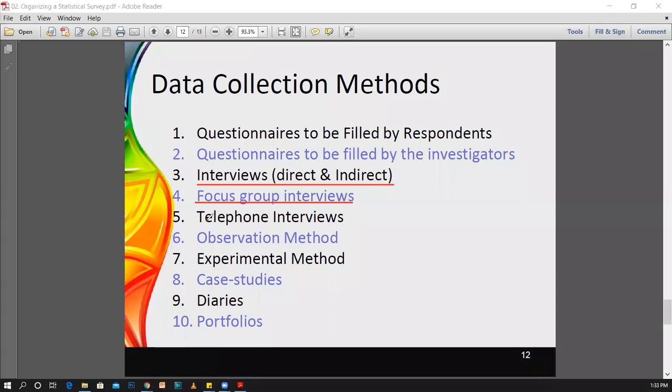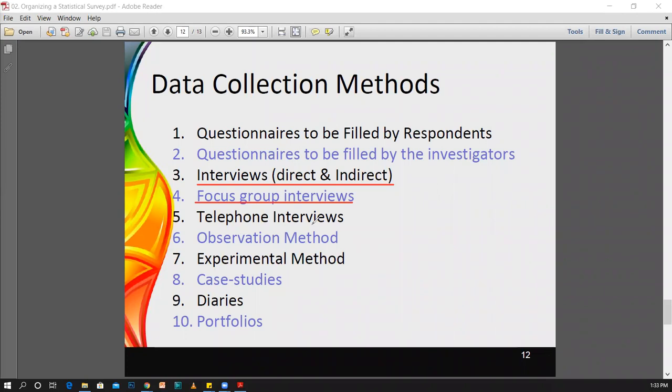And the next method is the telephone interviews. Here, what you can do is give a phone call. First of all, you can identify a set of telephone numbers. Then you can give a phone call to them and ask a set of questions. First of all, you have to tell them that you are going to do a statistical survey, and what the purpose is.